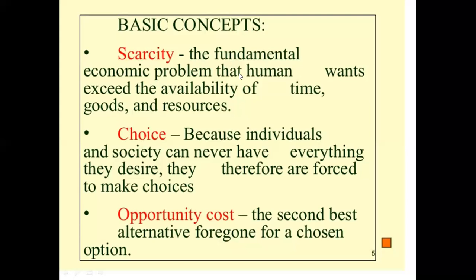Let us understand it in a simple form. I have rupees 1000 with me. That is a limited resource, because it is tagged at 1000 rupees. That 1000 rupees can be spent on various goods and services. I can buy many goods and services from that 1000 rupees.